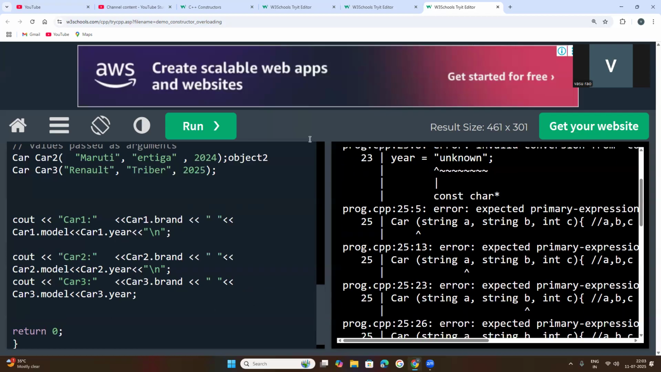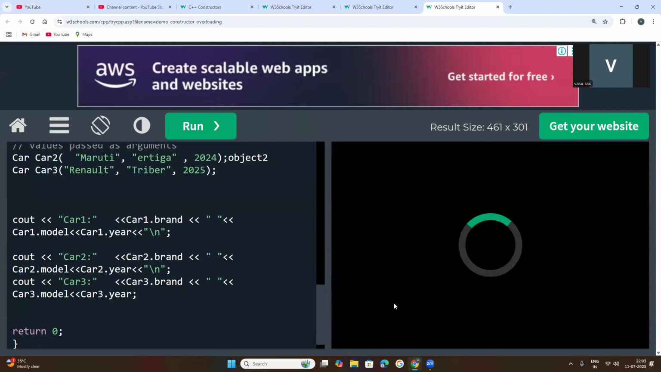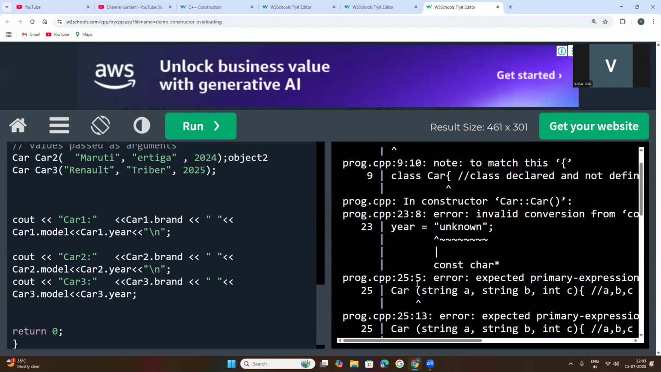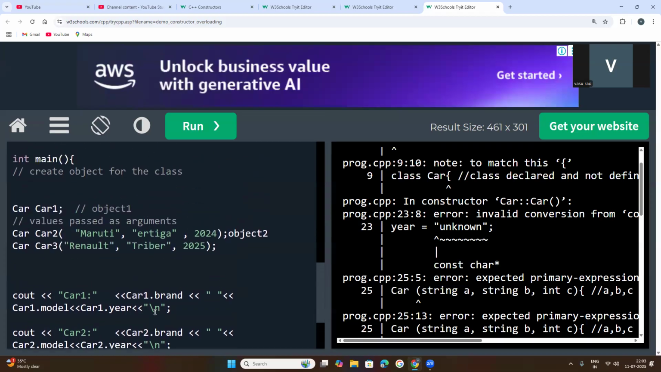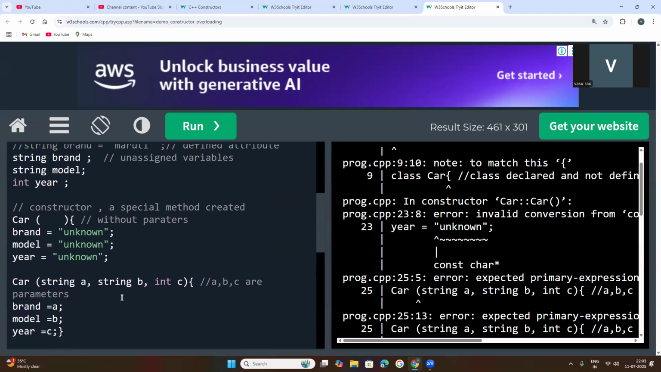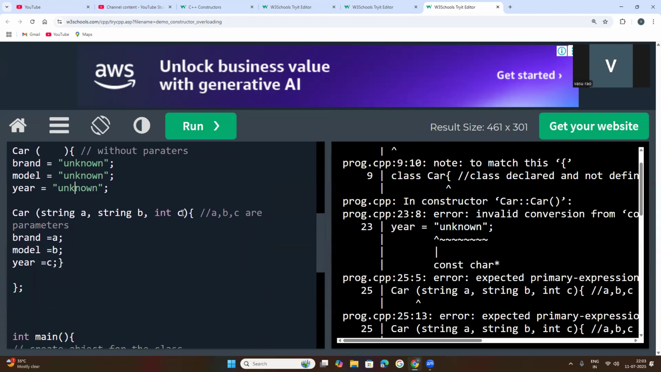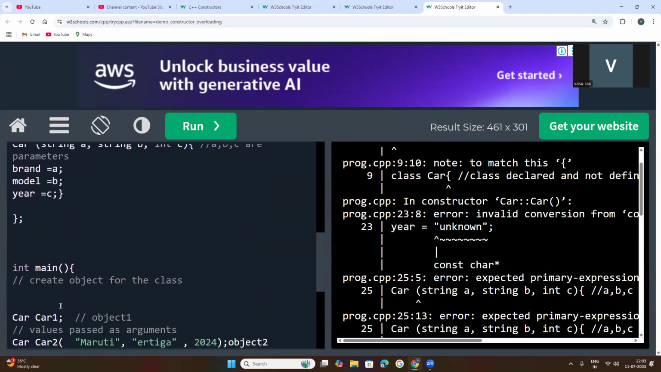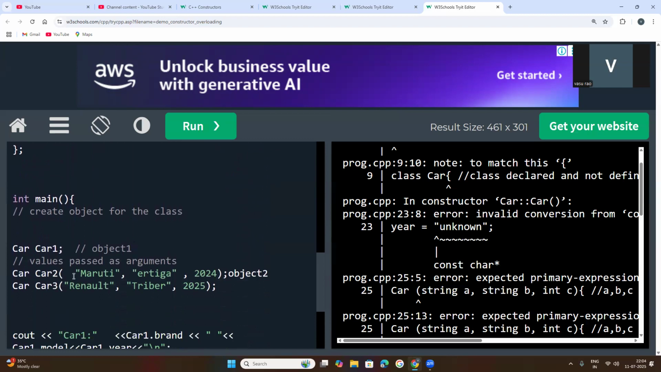Now run this code. Whether you have written the code properly, where are the errors we are getting? We need to check back the errors. Here, same year: one more attribute created that is integer type, year is equal to unknown. String brand, model, year unknown. So next is one parameter, int C. So now year, your attribute, is equalized with C. Now come to here, car1, car2. So while passing the values, we need to pass the values as